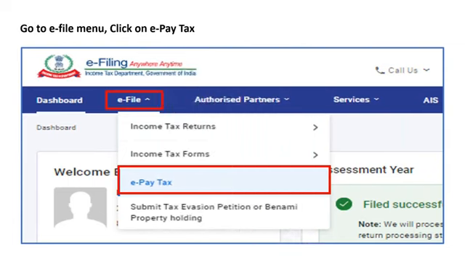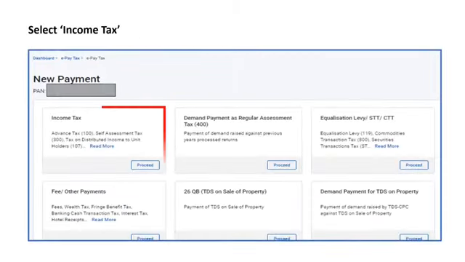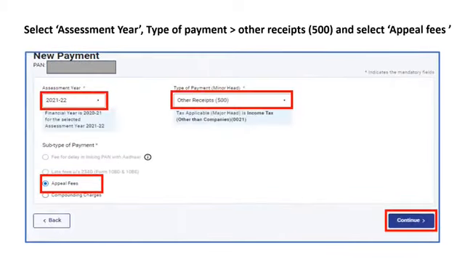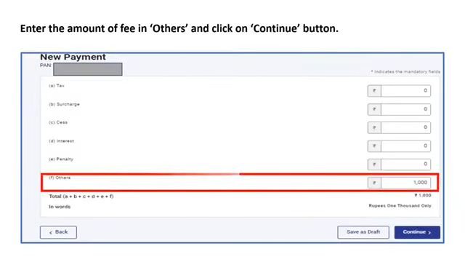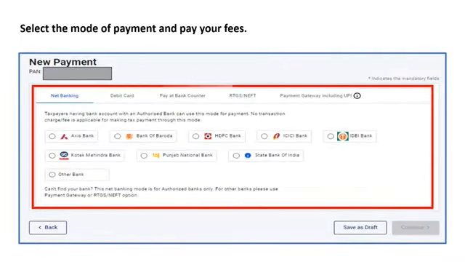Let us now see step by step how we make the payment of appeal fees. In order to make the payment of appeal fee, post login, go to the e-file menu and click on ePay Tax. Now click on New Payment, select Income Tax Style and click on Proceed. You are required to select the assessment year, type of payment as other receipts 500 and select the radio button Appeal Fees and click on Continue button. Enter the amount of fee in others and click on Continue button. Select the mode of payment and then pay your fees.